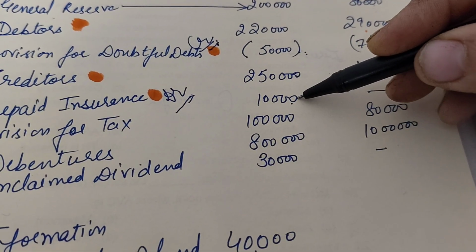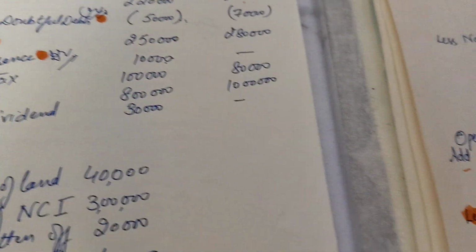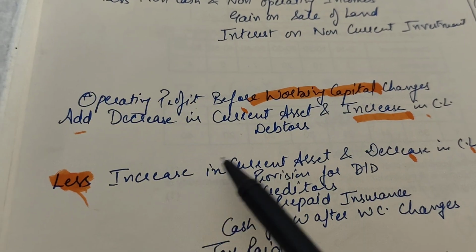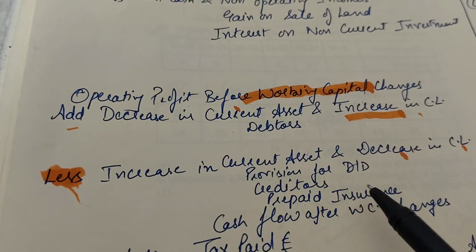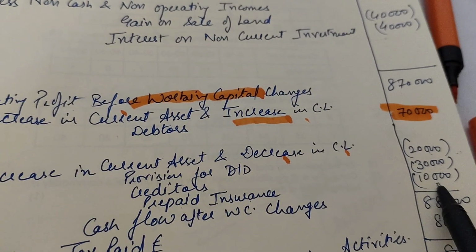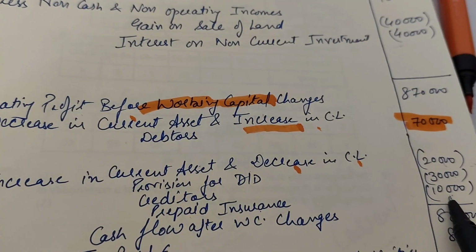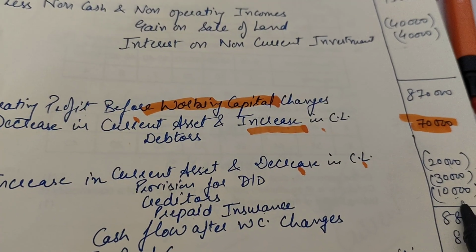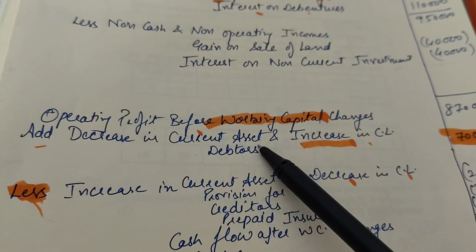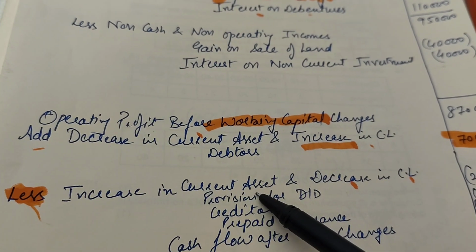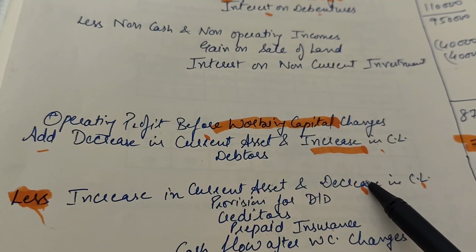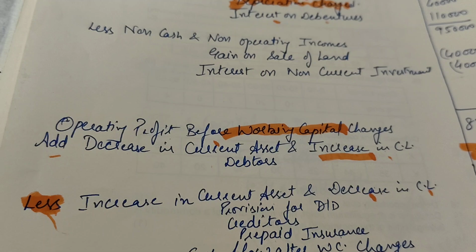An increase in current assets is deducted from your operating profit before working capital changes. An increase in current assets, that is prepaid insurance, would also be deducted in working capital changes to calculate operating profit, right? So this is also shown in brackets. So this is how we have to treat it: decrease in current assets, add; increase in current assets, less; increase in current liabilities, add; and decrease in current liabilities, less. So this part of the given question is done.